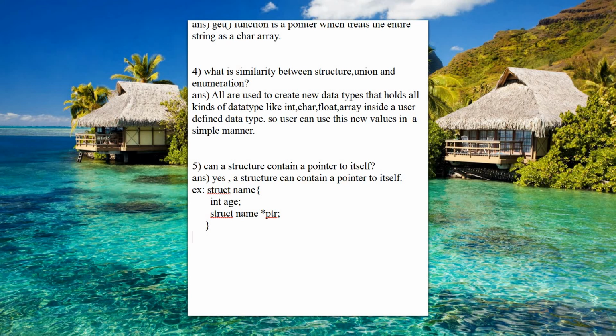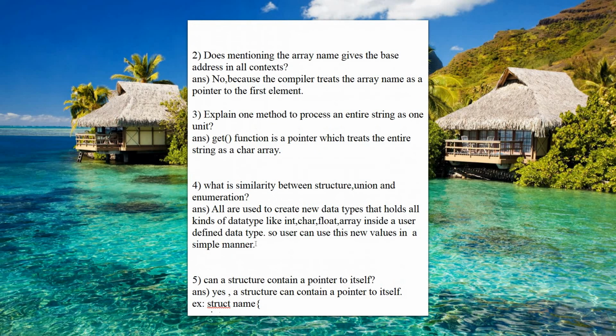Such structures are called referential structures. So the structure which is having a pointer to itself is called a referential structure.